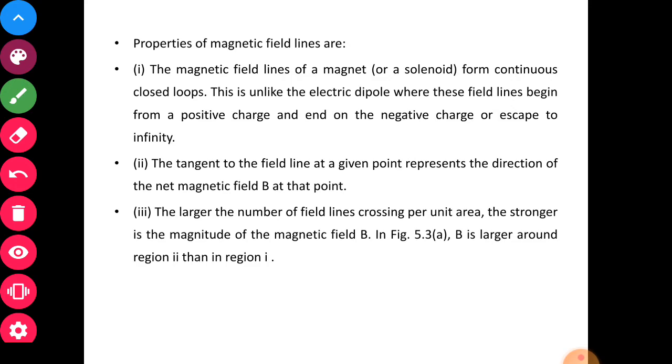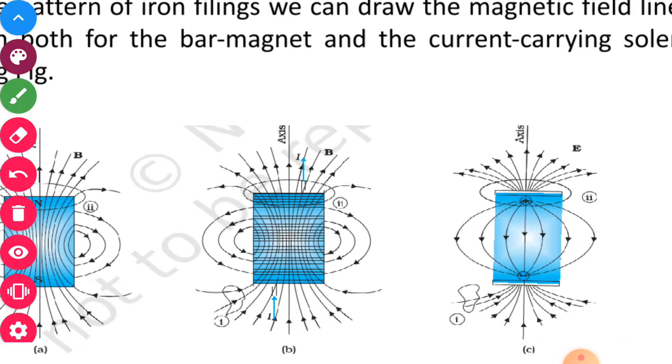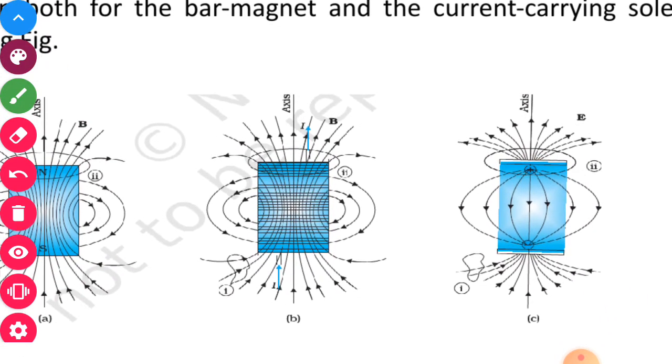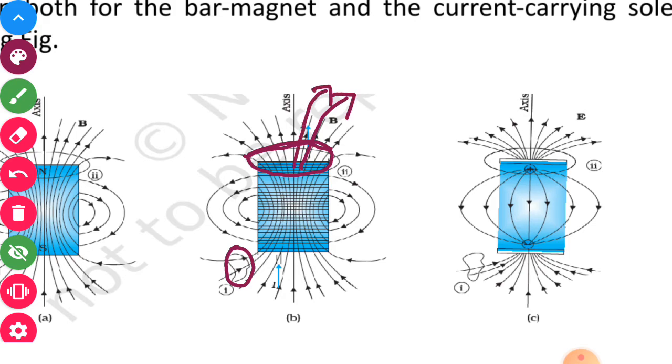The larger the number of field lines crossing per unit cross-section area, the stronger is the magnitude of the field. Now this is shown here in this particular figure. If you take the same area, try to understand, you have to take the same area. If this area is same as this area, then here the field lines crossing are more in number, you can see.